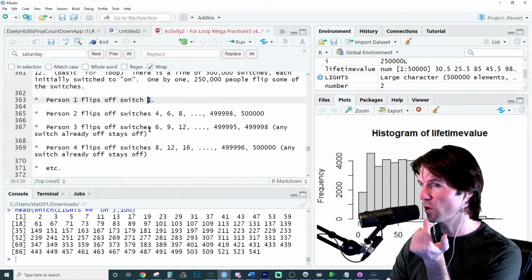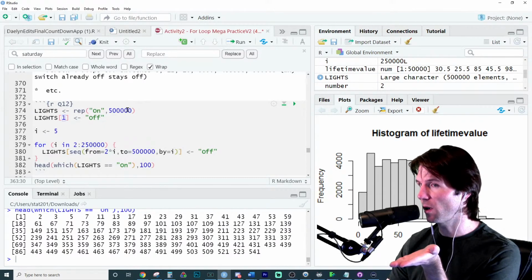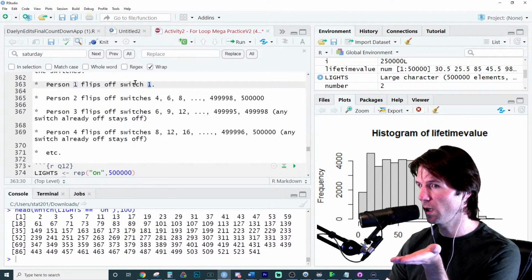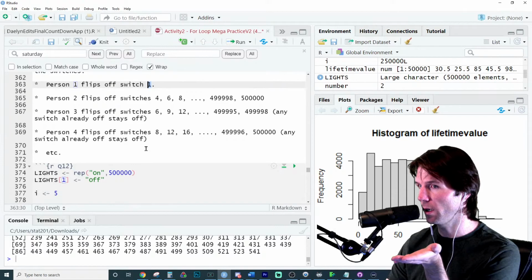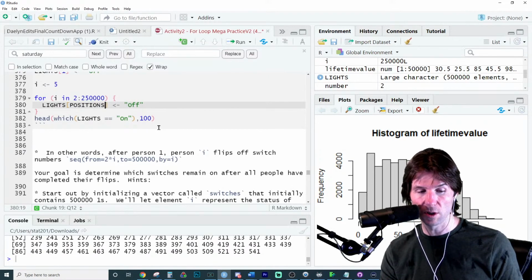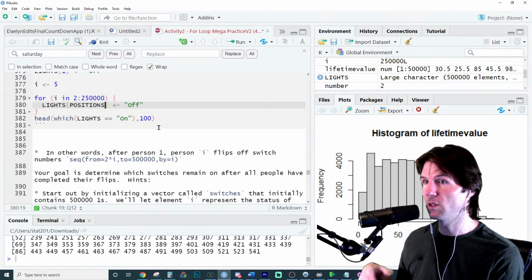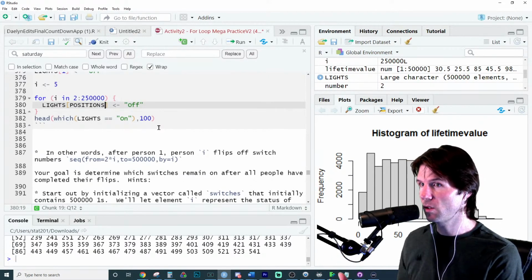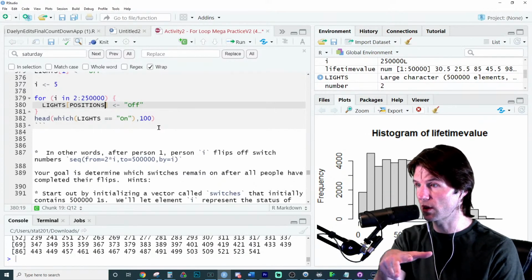They just turn off one switch, so I said, okay, go to switch 1 and turn it off. That's the code right there for person 1. Go to switch 1 and turn off switch 1. The remaining people need to use the sequence function right here to find out which switches they turn off. So all I did was go right here and say, go to these switches. Like this might as well be the positions they go to, and just turn those off. And then it just runs it for every single person. So it just says this person goes to these positions, turns them off.